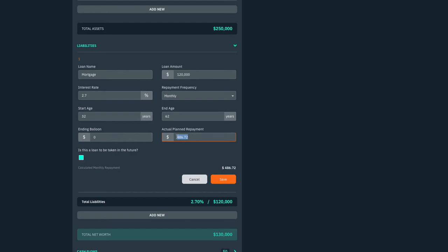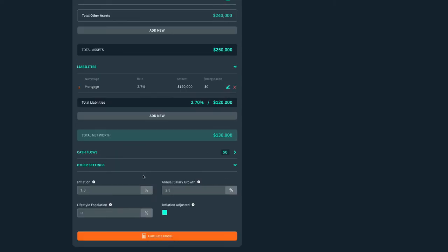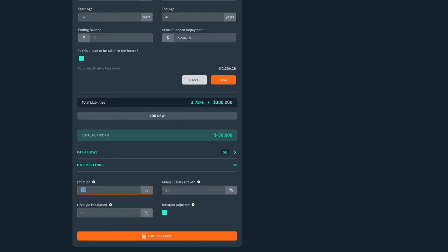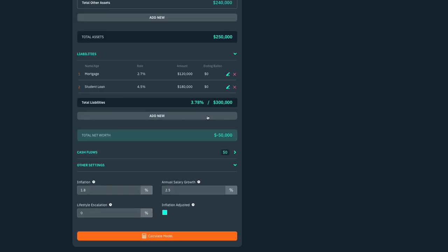Now, you could always plan to pay more or less than that here, or you could just experiment with the model. But in this case, I am just going to pay what I should pay. Now let me just add one more really quickly, which is the student loan. And that's less favorable in every way. And let's target to have it paid down by 40. So ending balloon 0, so I have to pay $236.18. Oops, need a tab, and I'll save that.